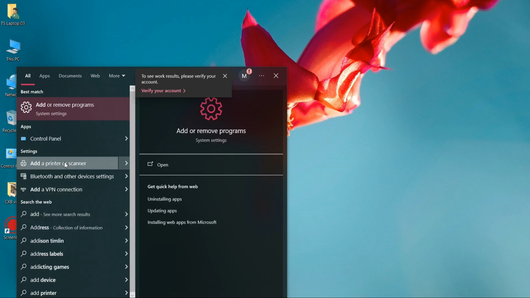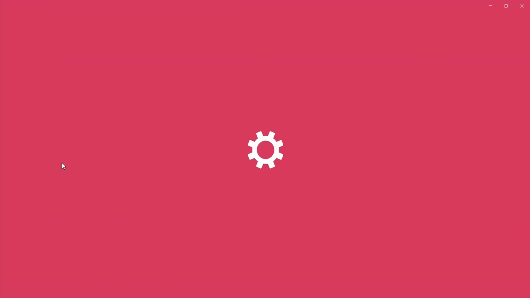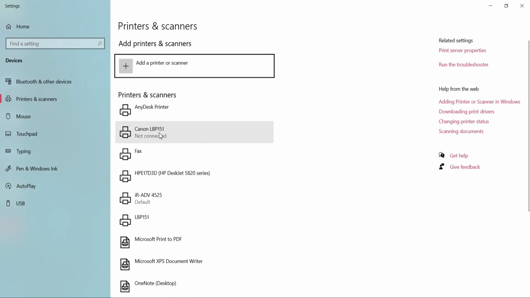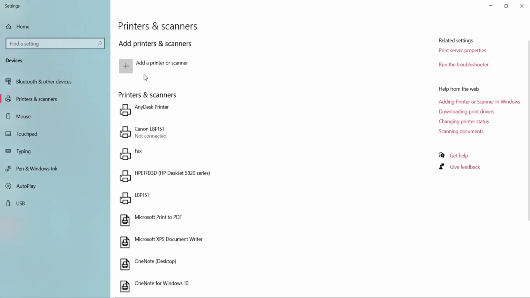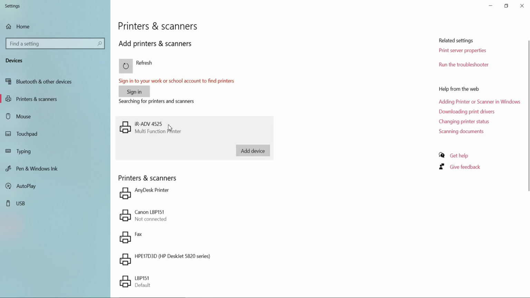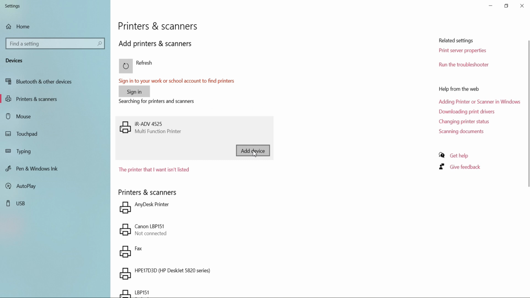To make the connectivity, go to Windows Search and write Add a printer or scanner. After clicking, you will see the list of the printers that is connected on the network. You can add your printer from here by clicking Add a printer or scanner. By clicking Add device, the printer will install automatically.